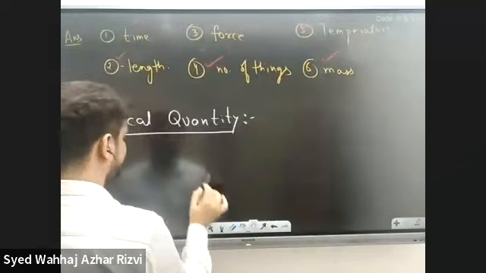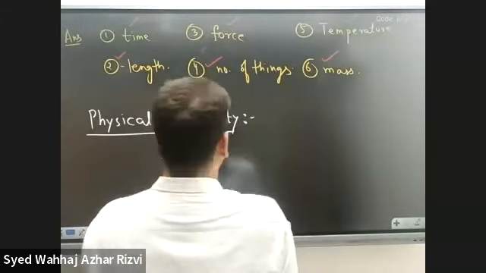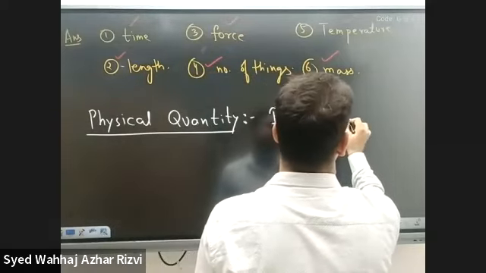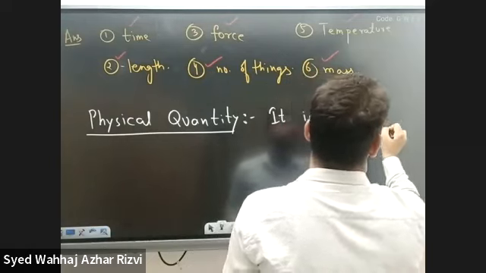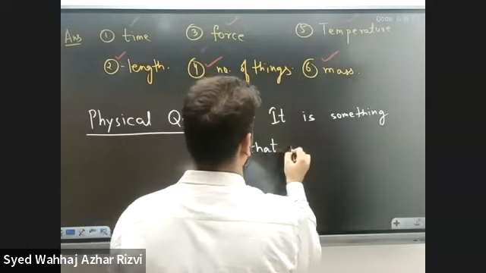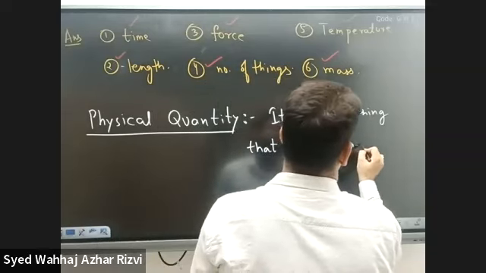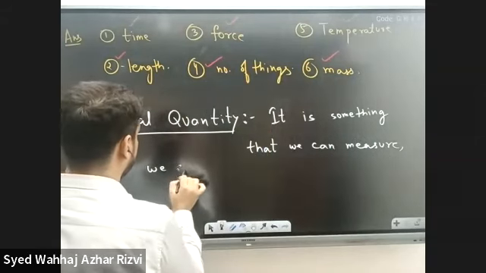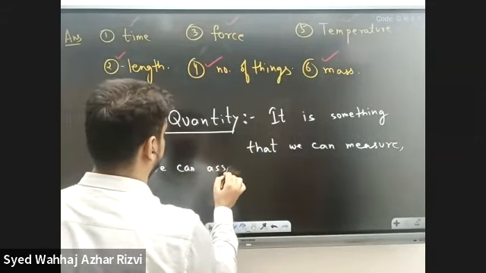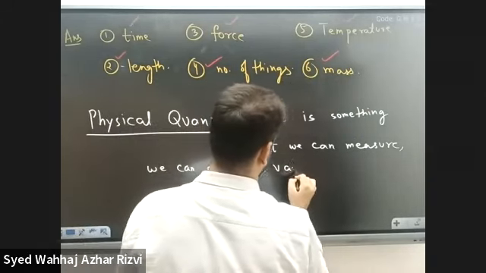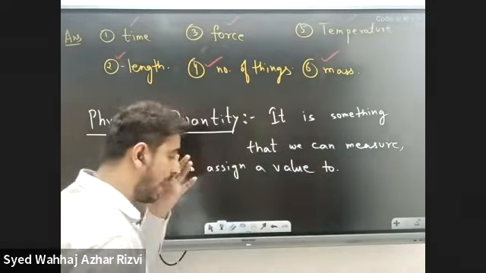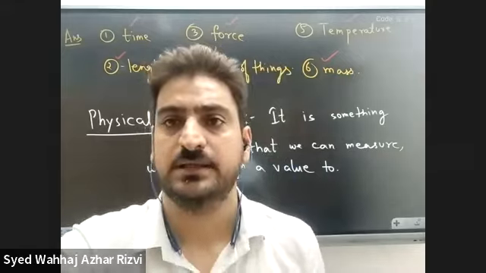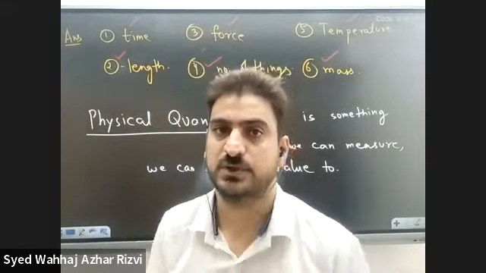So let's write down the definition of physical quantity. What is a physical quantity? It is something that we can measure. It is something we can assign a value to. So that is a physical quantity. A physical quantity is something that we have the capacity to assign a value to.